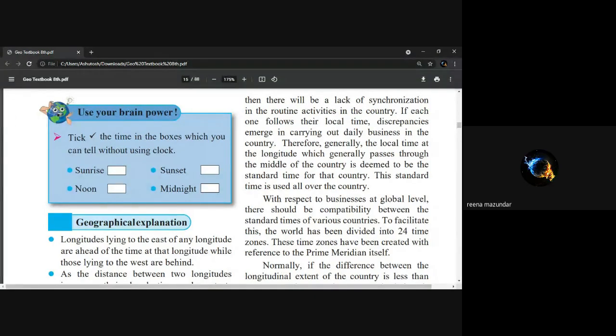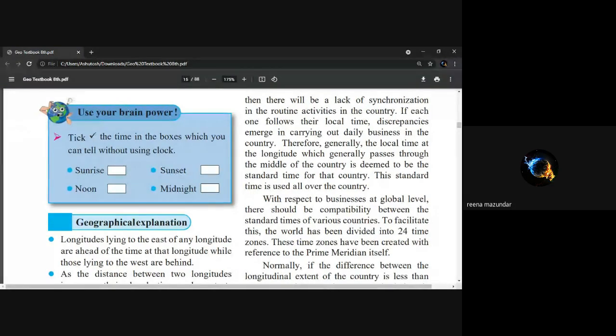Very good. Why are the time zones created? Next paragraph is the answer. To facilitate this, the world has been divided into 24 time zones. No, but my question is, why are the time zones created?